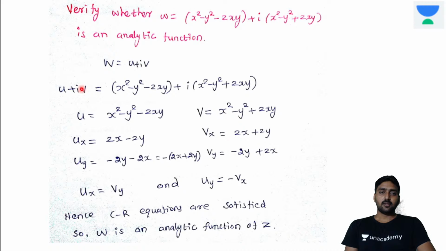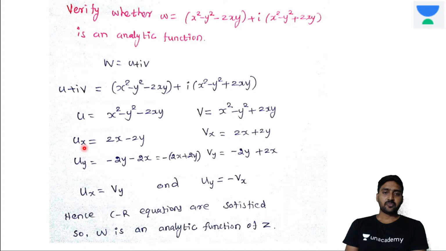The real part is u and the imaginary part is v. Now we need to calculate ux, uy, vx, vy.